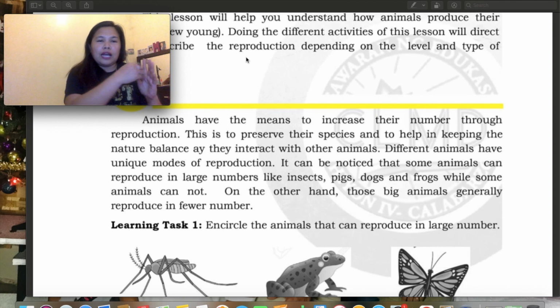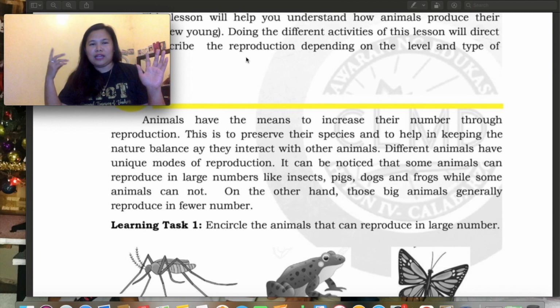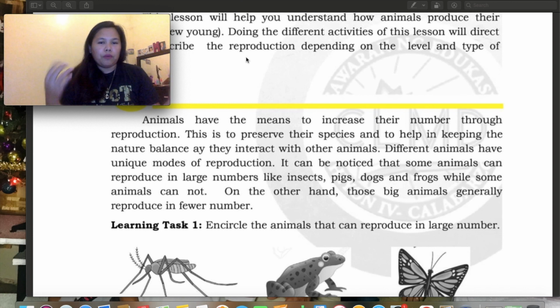Kung ano yung kinakain ni grasshopper, di ba, mga leaves. Si grasshopper naman ay kinakain ng manok, si manok naman ay kinakain ni ahas, yung mga ganun, para mabalance yung ating food chain at saka sa food web natin.